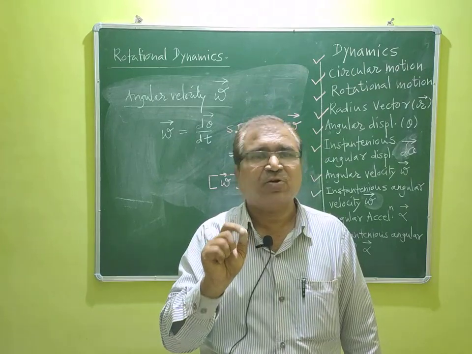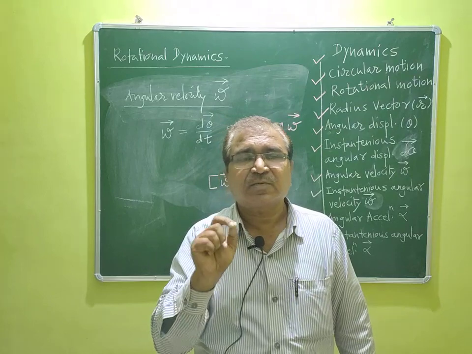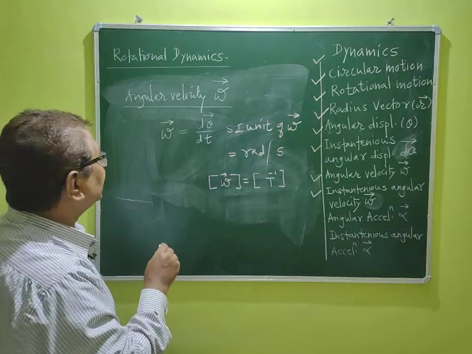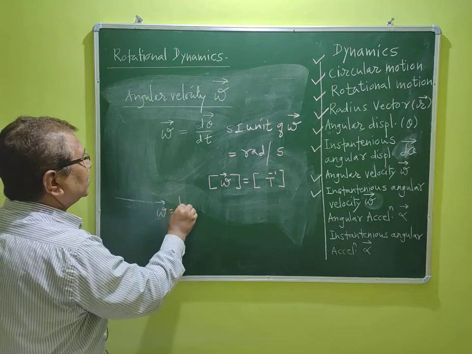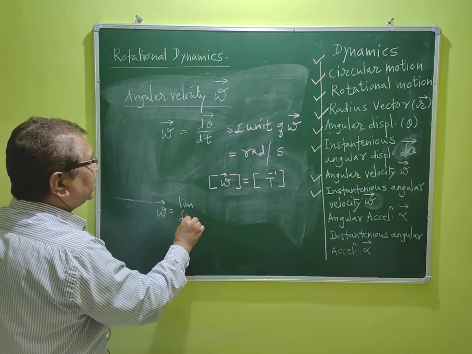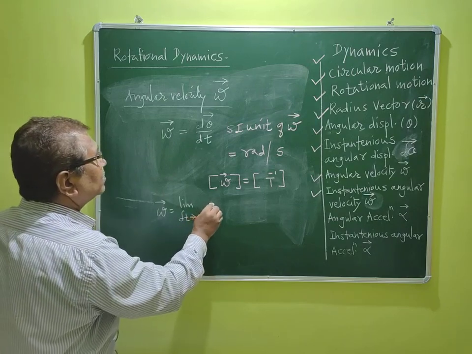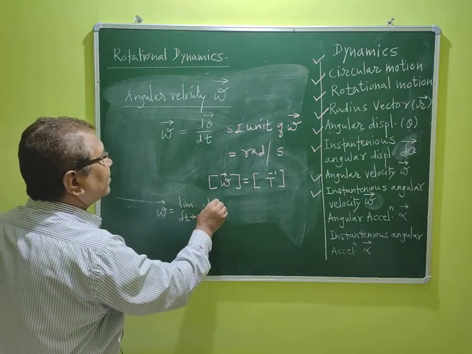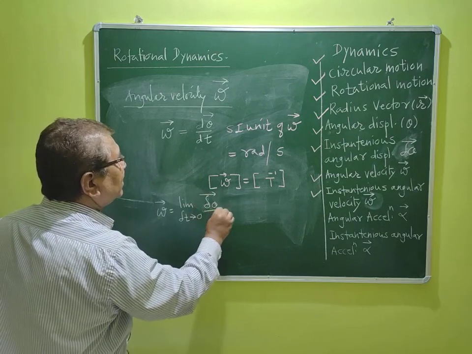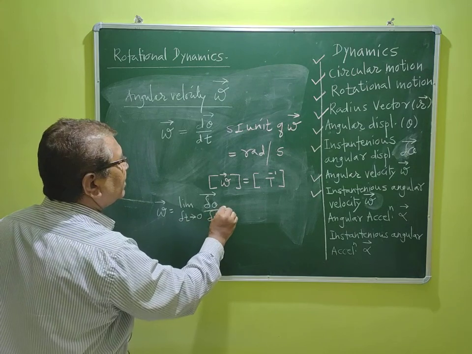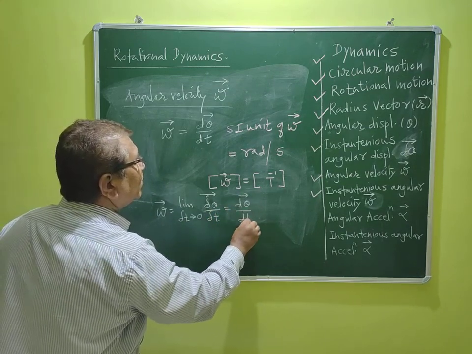instantaneous phenomenon. So the formula of instantaneous angular velocity we write like this: omega vector is equal to the limit as delta t tends to 0, a very short interval of time, of delta theta vector by delta t, which in derivative form we write as d theta vector by dt.